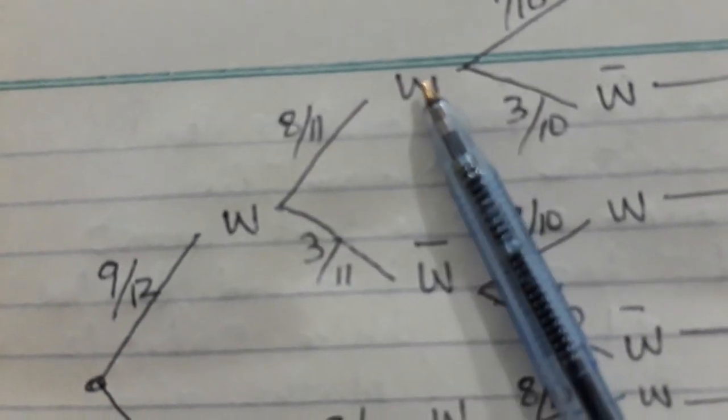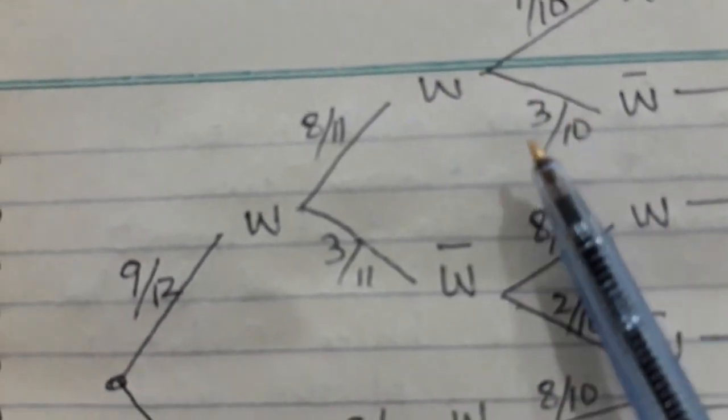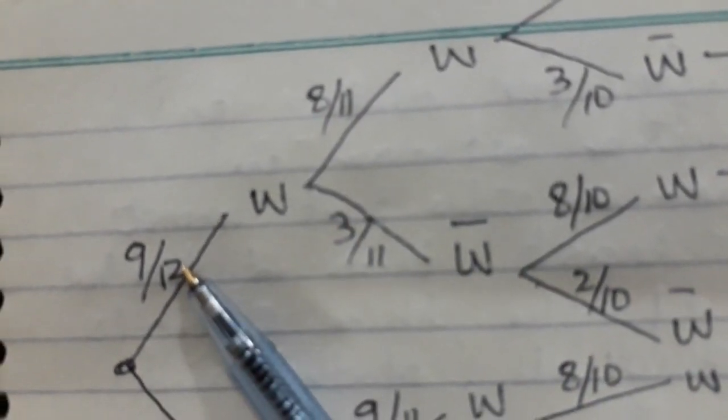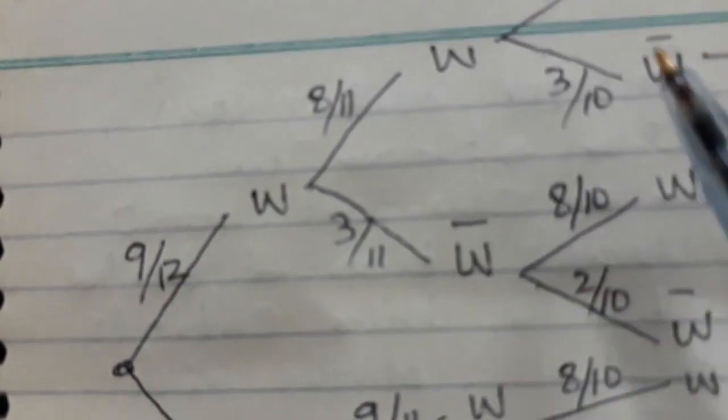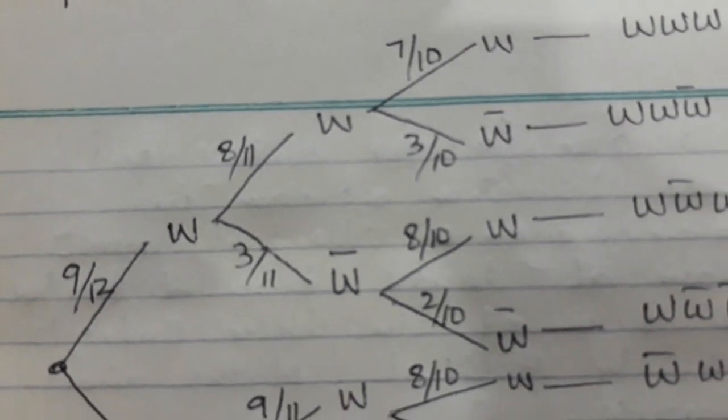It means the non-working were 3 initially, they are still there in the bag. So that's why it is 3 upon 10. Because 2 are out, so the total was 12. 12 minus 2 is 10. So this is how we are getting probabilities on the branches.